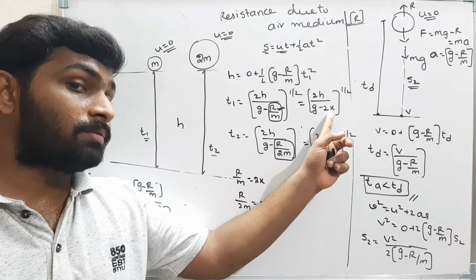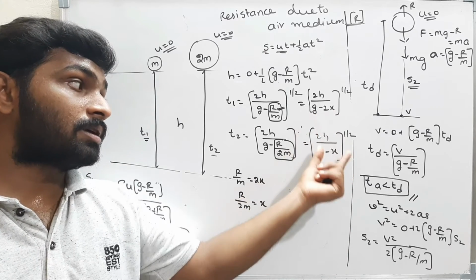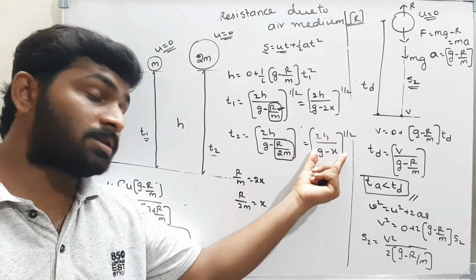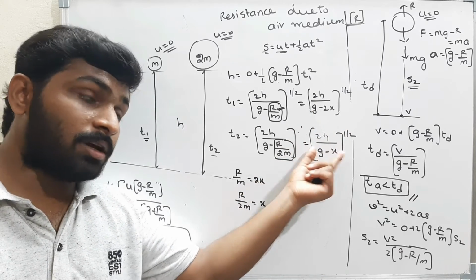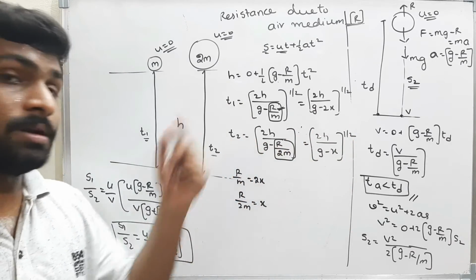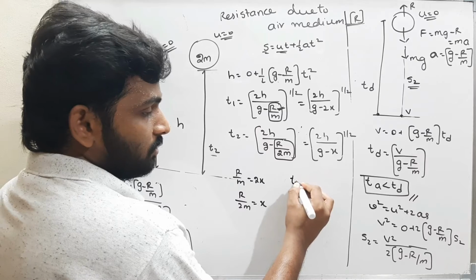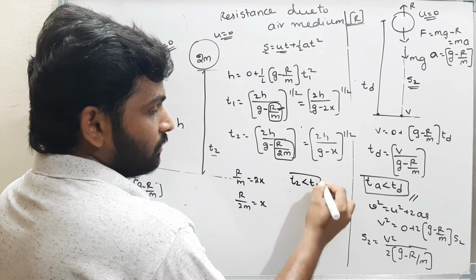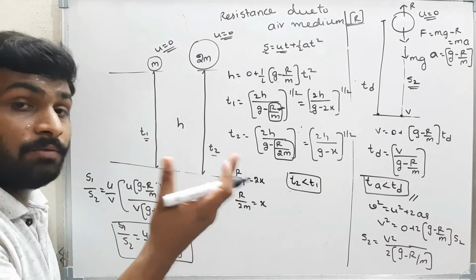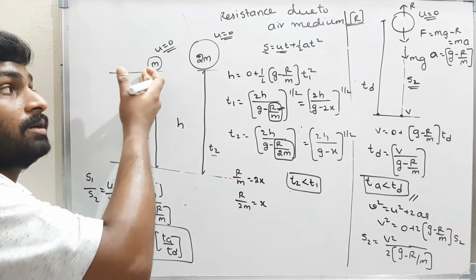Which is greater? G minus x is greater than g minus 2x. If the denominator is greater, the whole term will be less. That means T2 is less than T1. That means the time taken by the bigger, heavier body will be less than the time taken by the